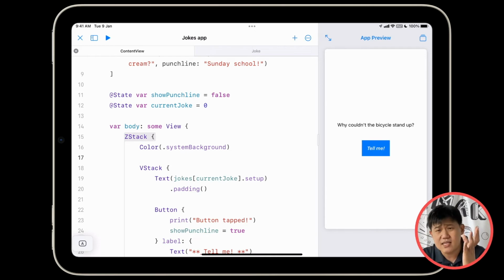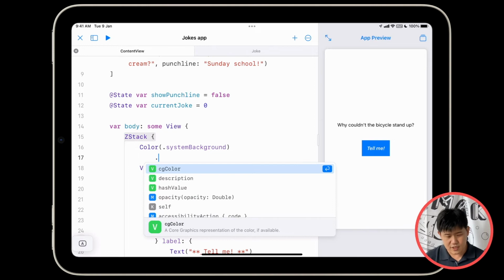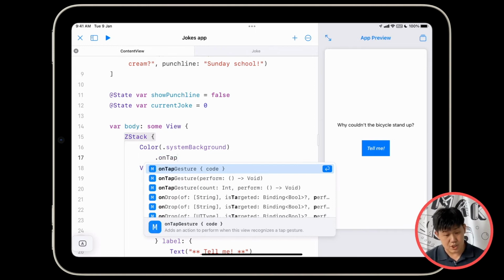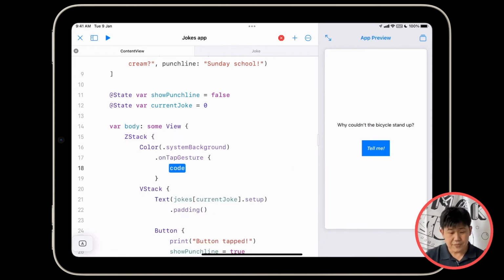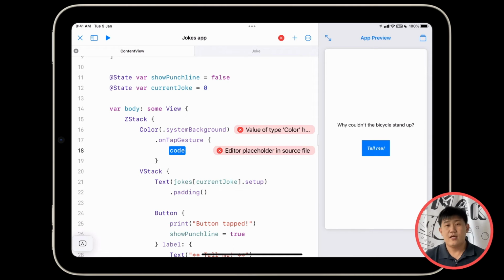But in this case, the entire background is going to serve as a button of sorts. And if you tap on it, we're going to make it run some code. Okay, so here's how you add a tap gesture recognizer. Dot on tap gesture. And here you go. It says on tap gesture, curly brace code. That's what we want. Press enter. This is where you run code that will execute when you tap on the background.